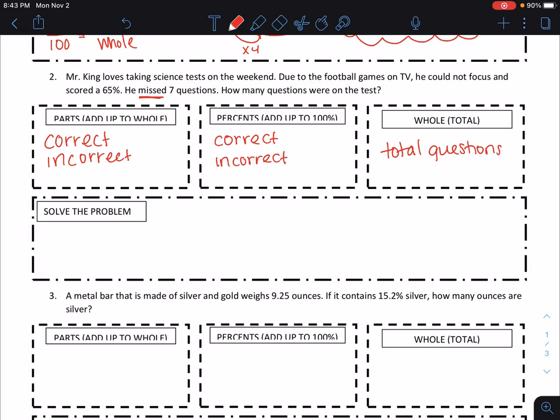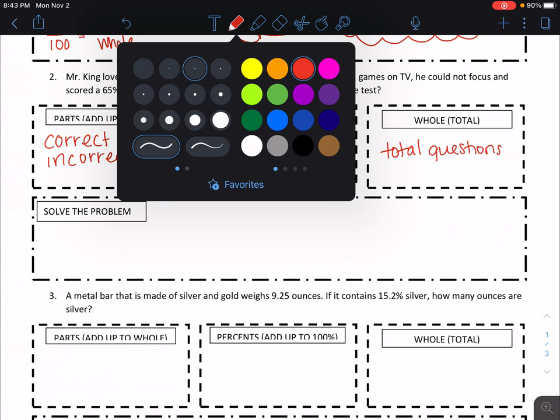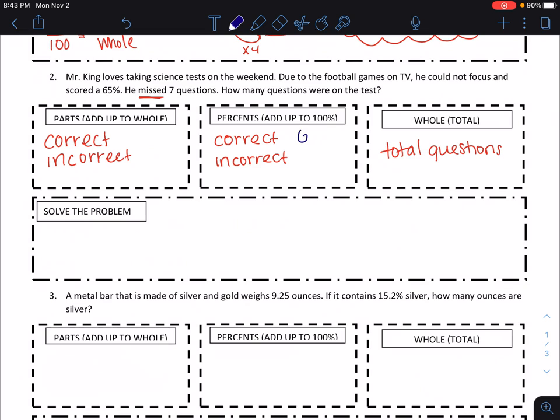Mr. King loves taking science tests on the weekend. Due to football games on TV, he could not focus and scored a 65%. If he scored a 65%, that is 65% correct and 35% incorrect. He missed 7 questions, so he got 7 questions incorrect on the test. How many questions were on the test? That's how many total questions.